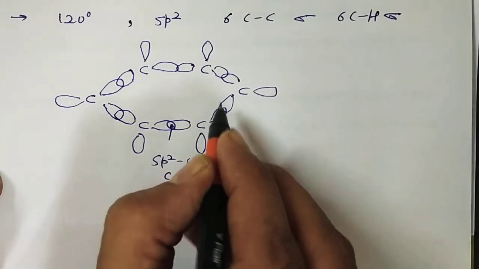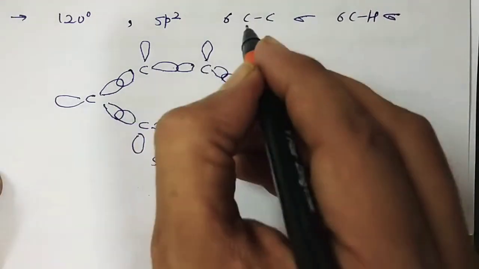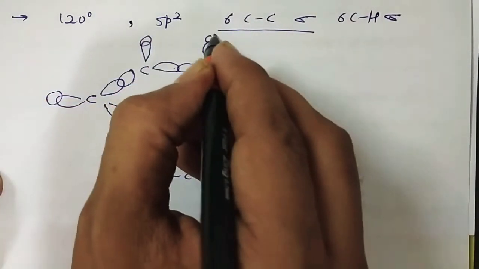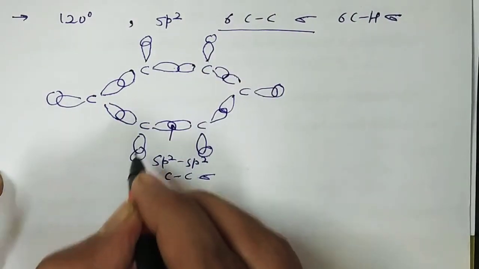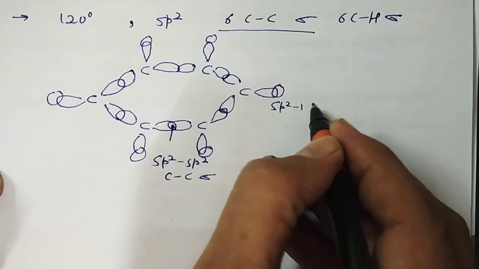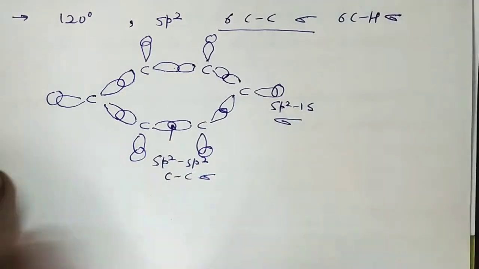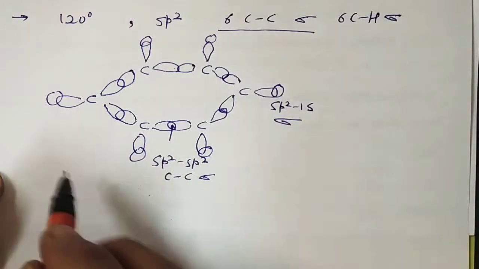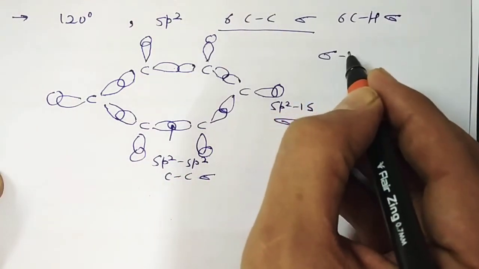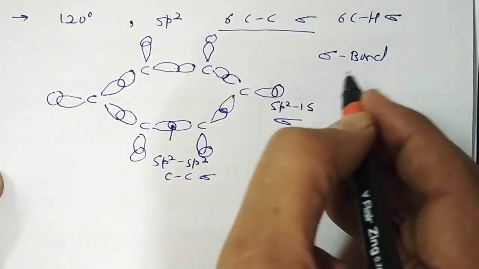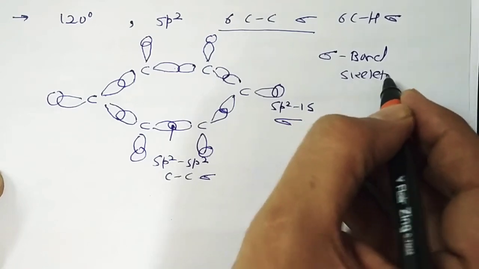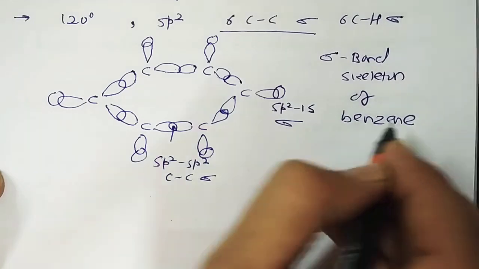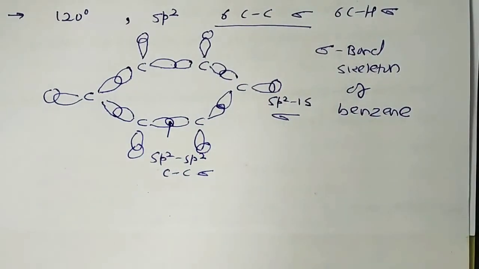How many are there? 1, 2, 3, 4, 5, 6. So there are 6 C-C sigma bonds, and these are the C-H sigma bonds, sp2-1s sigma bonds, 6 in total. So this figure is nothing but the sigma bond skeleton of benzene, with the help of molecular orbital theory.